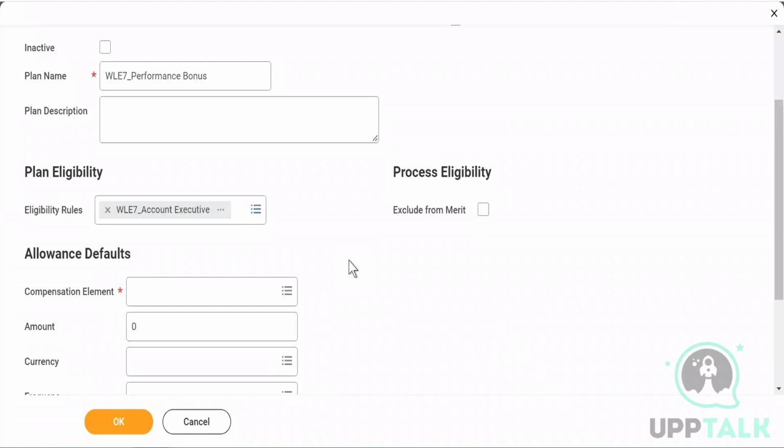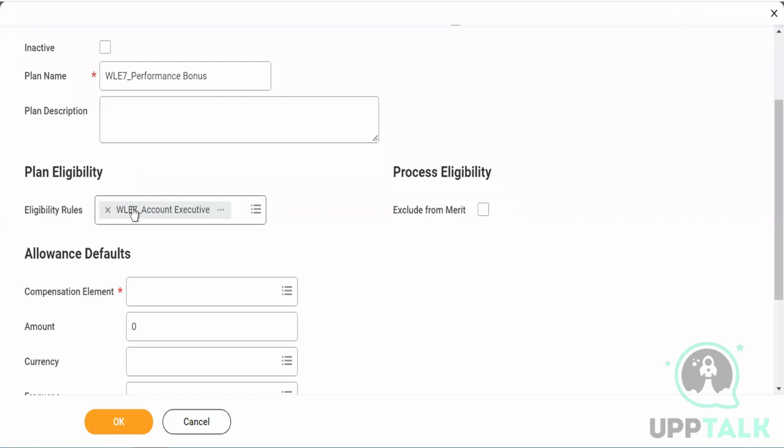Why? Because we can make the changes as per the requirement. I can have the same performance bonus plan and use it with any job profile or compensation grade that you want. Does that make sense? I want to keep the performance bonus the same and I don't want to link it with any eligibility. I'll just keep it the same for every person in that department. So that is a part of it.